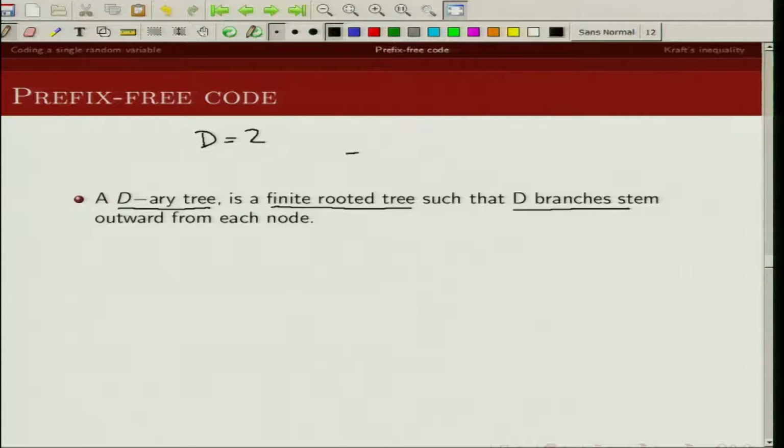So binary tree will be something like this. This is my root, and there are 2 branches stemming from each node. So from the root node there are 2 branches, from this there are 2 branches. So a D-ary tree is a finite rooted tree such that there are D branches stemming from each node. These are nodes, leaves.